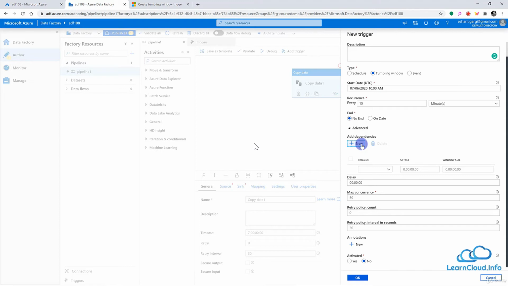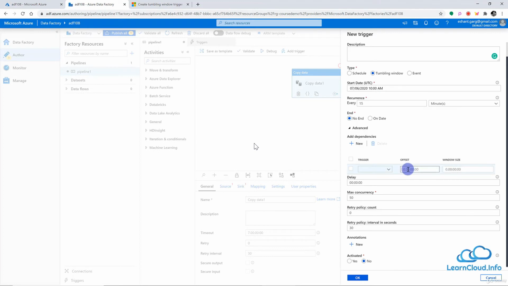But now in the tumbling window, we have this option here. We can define the dependency. So we can define the trigger here. If trigger A completed successfully, then only this trigger will be started. And after this trigger, you see we have the option to choose the offset and window size. Now, let's see what this is.